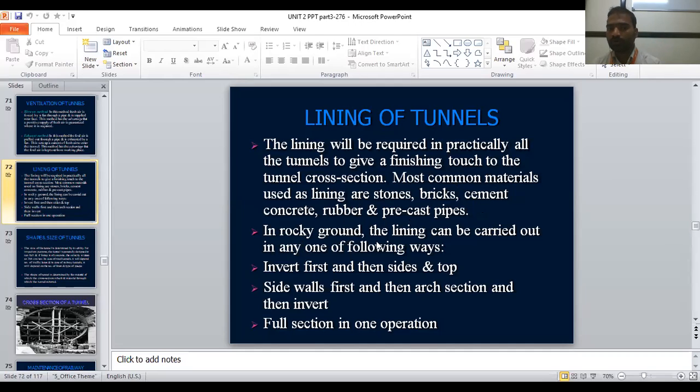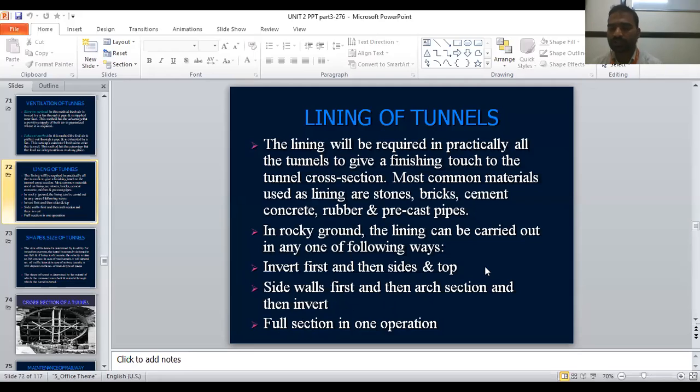In case of rocky ground, the lining can be carried out in any one of the following ways. If the whole tunnel is made up of rock, in that case we will be doing finishing. We will be doing invert first and then sides. Invert means bottom and then side. Or another type: side walls first, then the arch portion, and then invert. It means first side walls, then the arching portion, the upper portion, then invert, the bottom portion. Or full section in one operation, where they will do one full section at a time. This is lining of the tunnels.